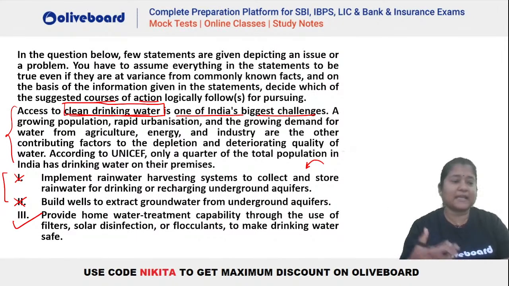So water we are getting, and how do we treat that with the help of this water treatment capability, right? I hope this is clear, everybody. So the answer will be 3. Okay, everybody clear? So always remember, whenever you have this type of question, that is what is the course of action, it should be directly dealing with the problem here. So the problem statement में जो भी problem दे रखा है, that should be dealt in that particular point here. Okay, it should be directly related. I hope this is clear, everybody.